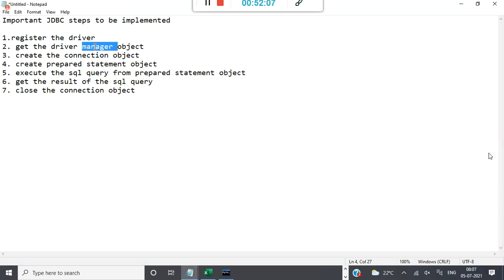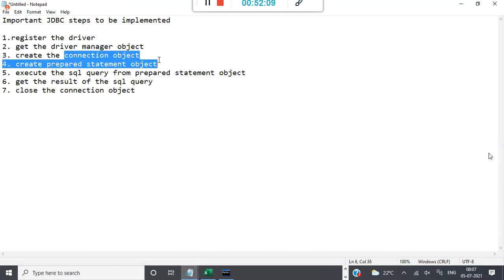Okay. Driver and driver manager. From the driver, you will get the driver manager. Then you will get the connection object from the driver manager. Then the prepared statement from the connection object. Okay. Create the prepared statement. See, create the connection object from the driver manager. So you have to follow like this.